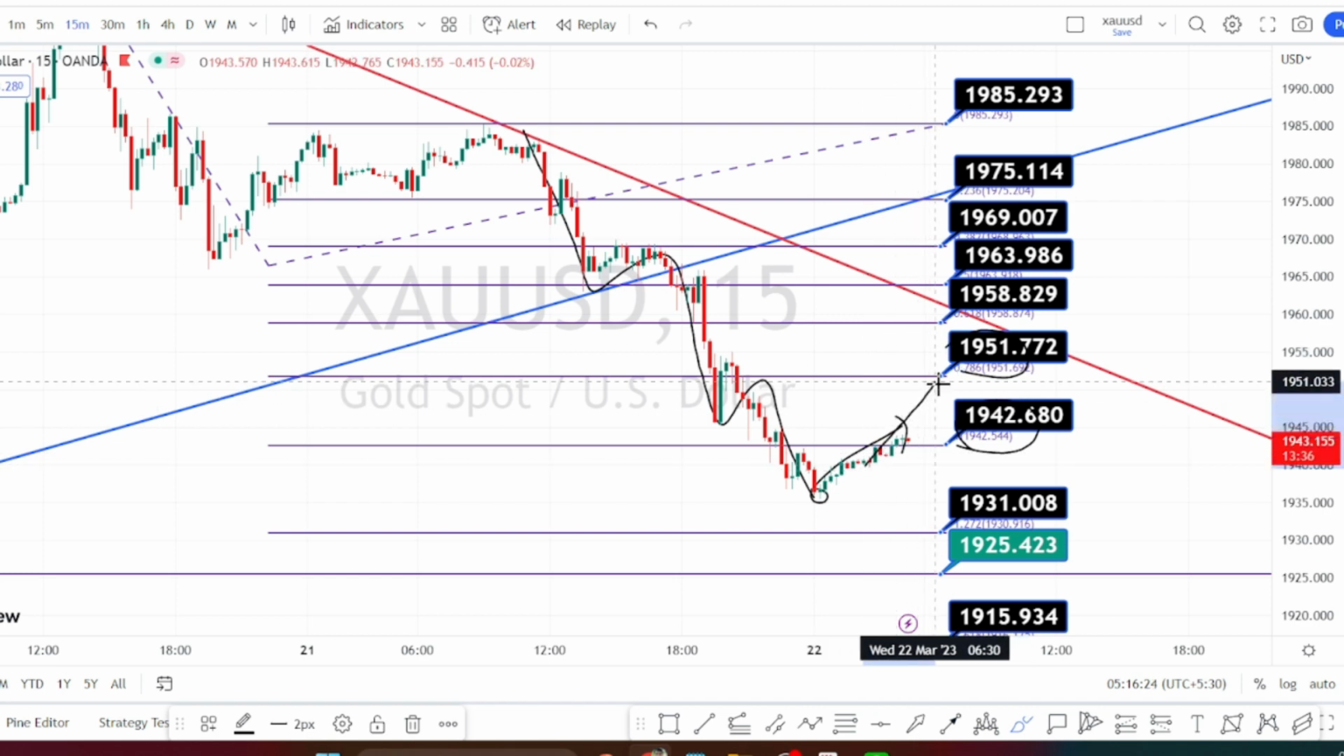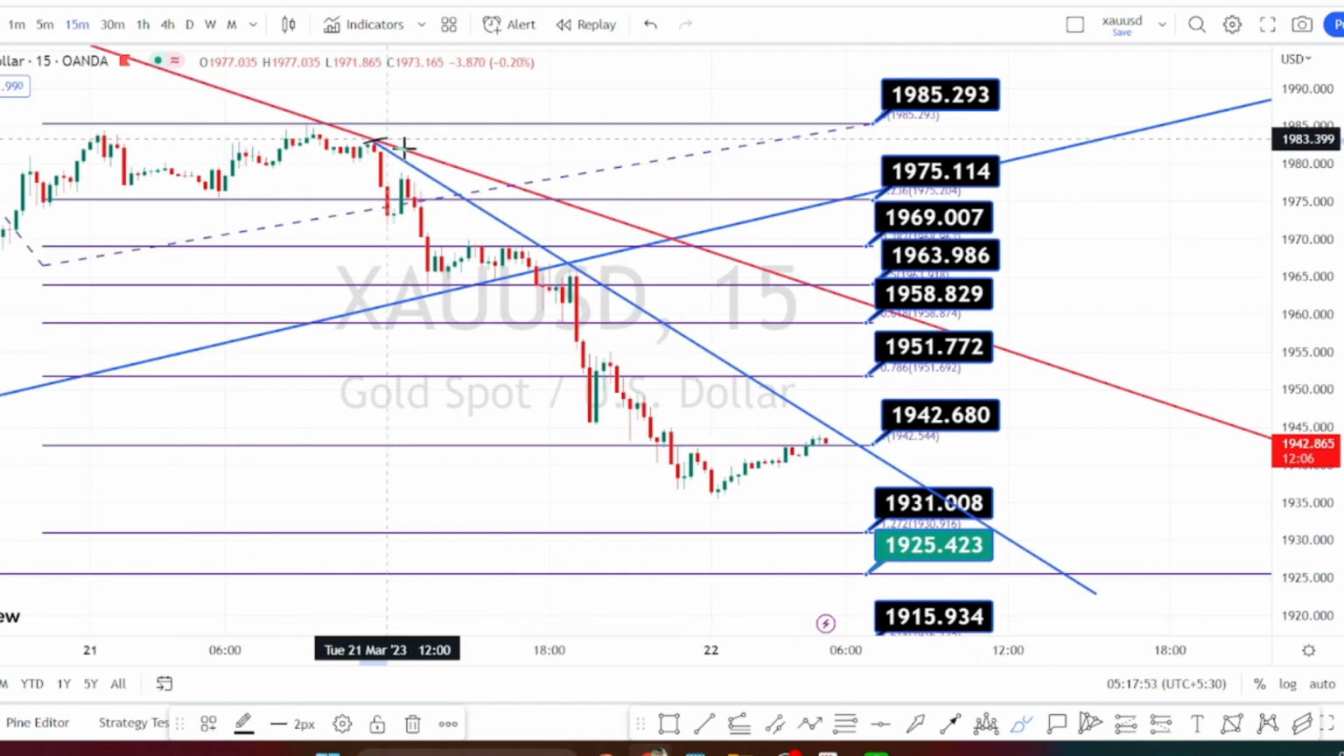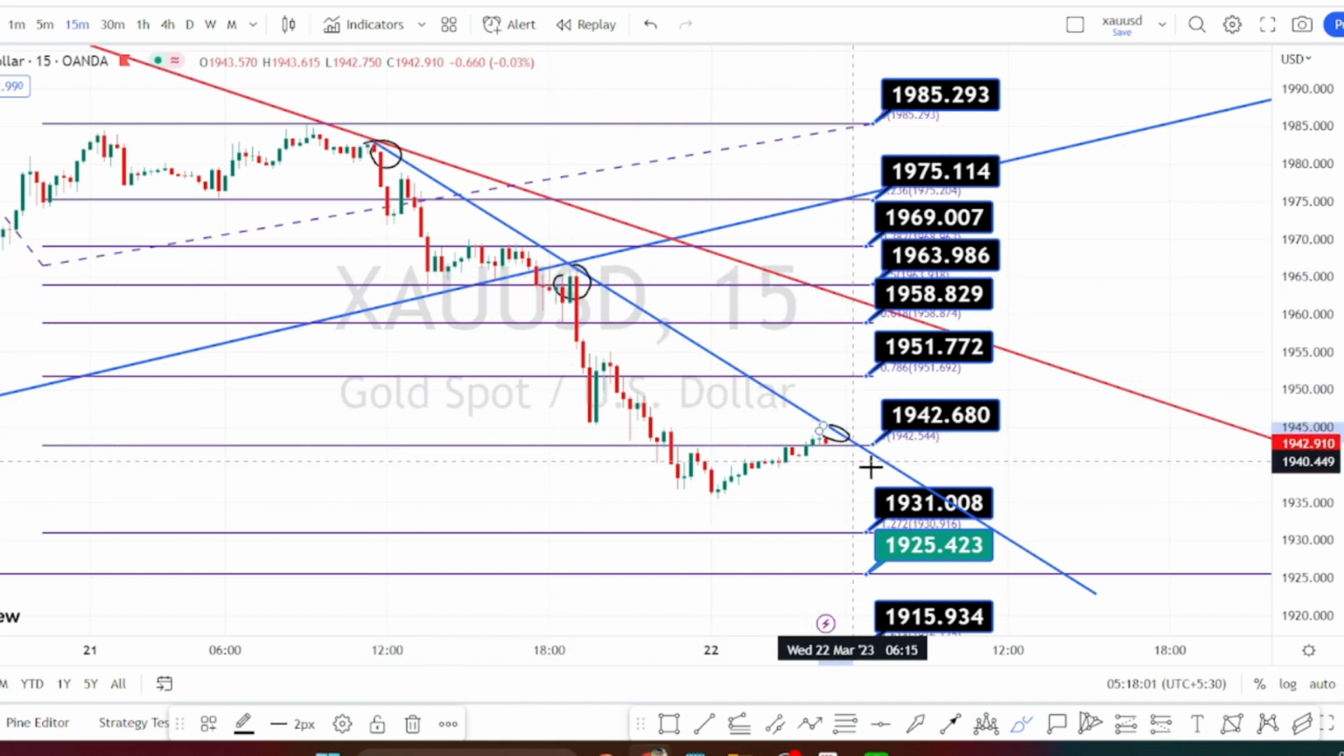If the bullish side bounce back continues, breaching this resistance level of 1951, the next levels of resistance are going to be around 1958, 1963, 1969, 1975 and 1985. And on the bearish side, if the price action breaches this support level of 1942, the next levels of support are going to be around 1931, 1925 and 1915. And for now, the current trend of the price action is still a bearish trend as long as it is trading below this 15 minutes time frame trend line or resistance line.